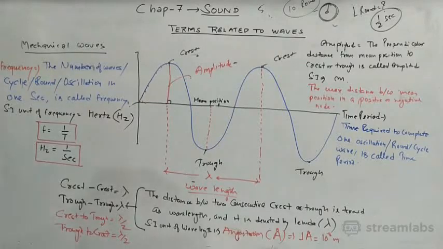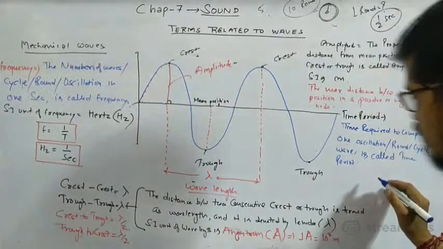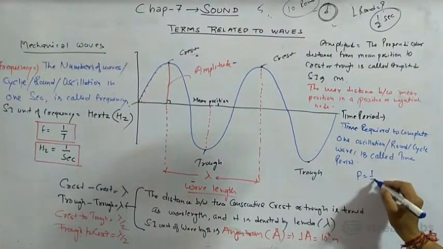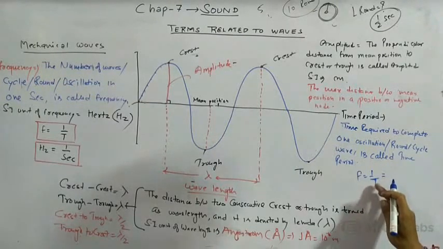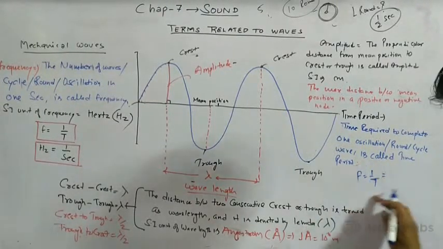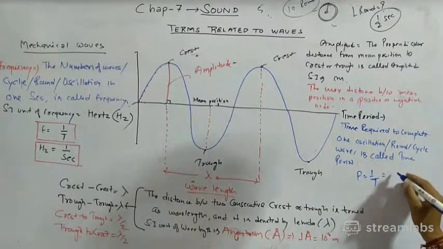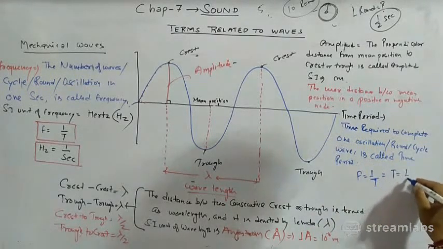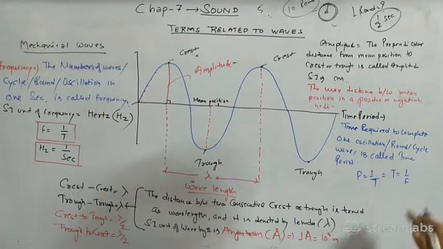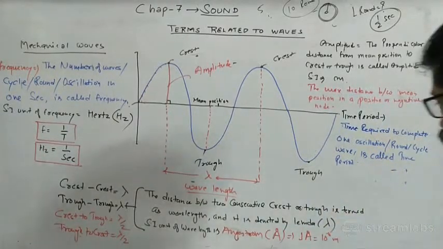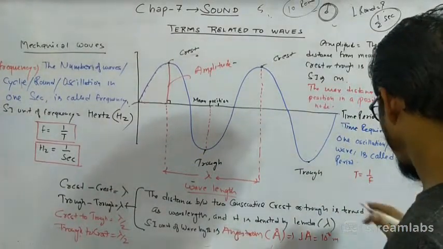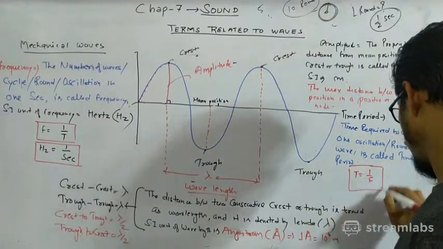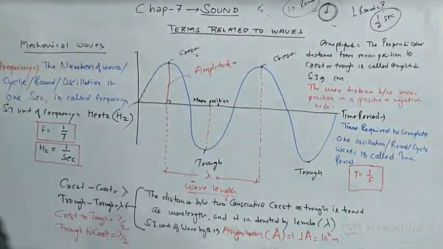So you know very well, f is equal to 1 upon t, and if I am going to calculate the value of t in this equation, can we write t is equal to 1 upon f? Okay, t is equal to 1 upon f. So time period is equal to 1 upon f. So this is a formula you have.